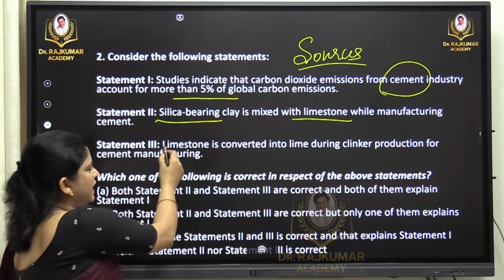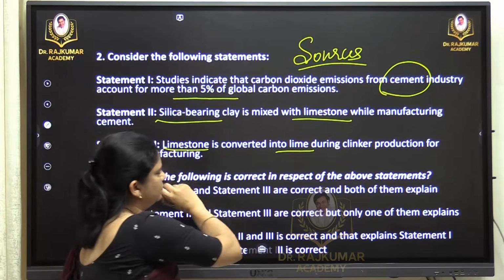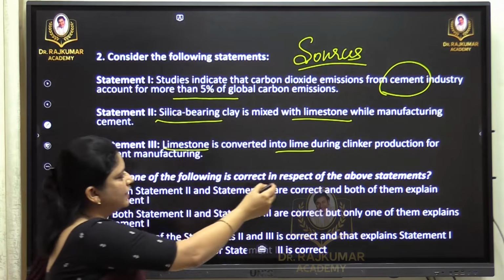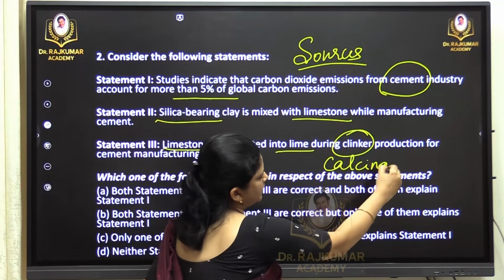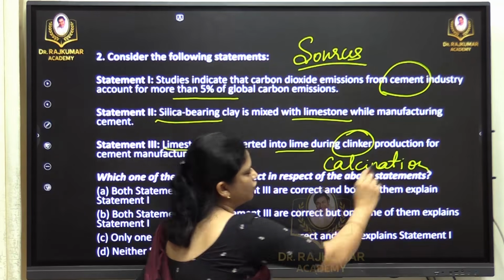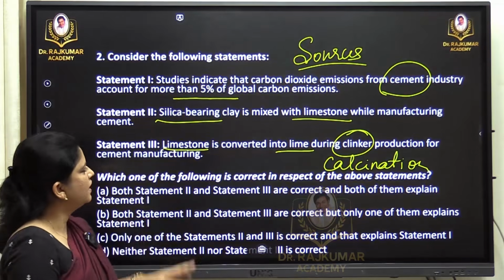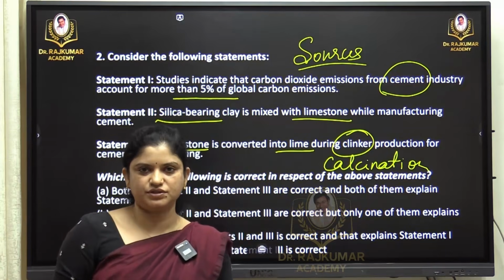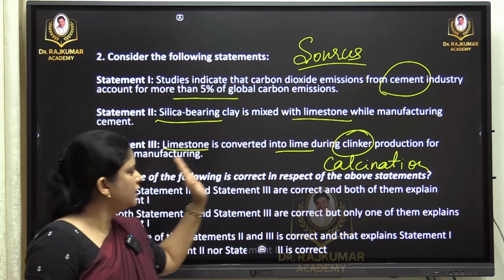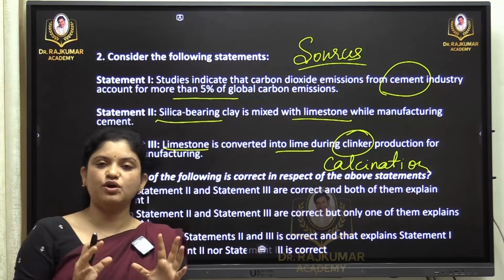Third is limestone converted into lime. During clinker production, which can also be called calcination, limestone is converted into lime, subjected to high temperature. So this will lead to calcination.